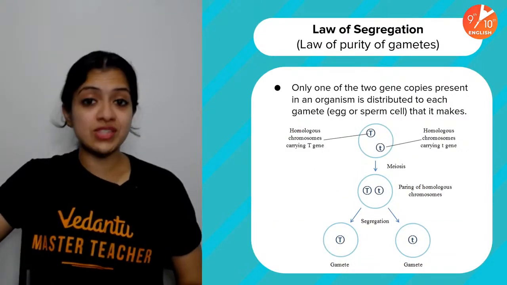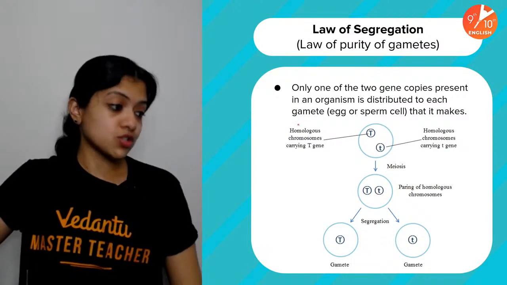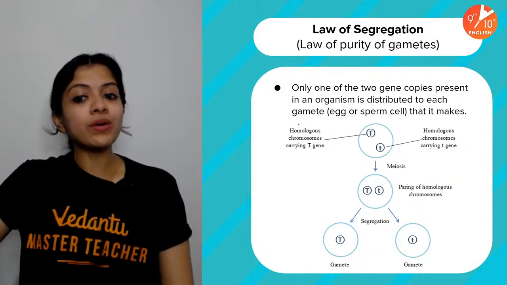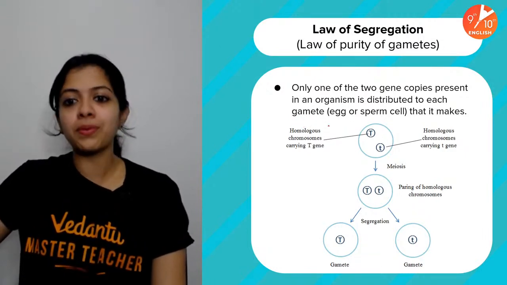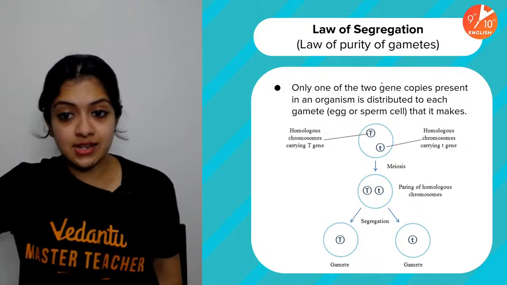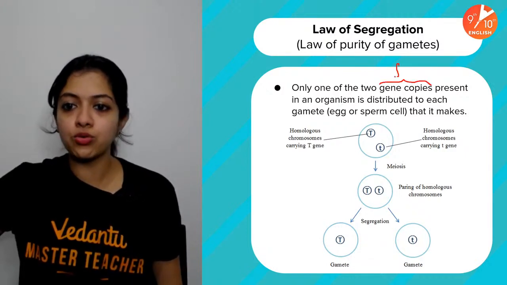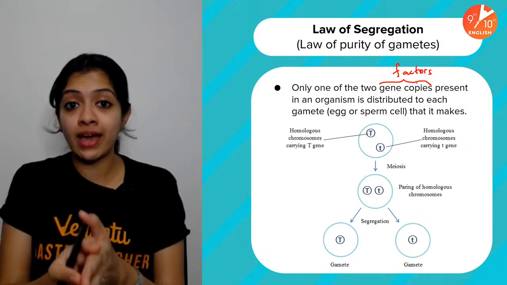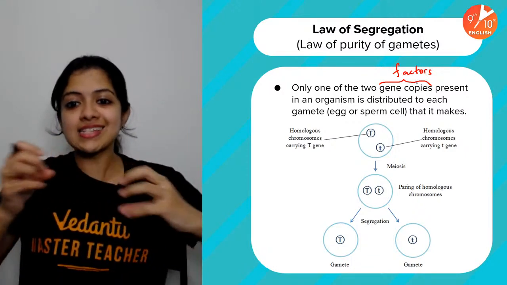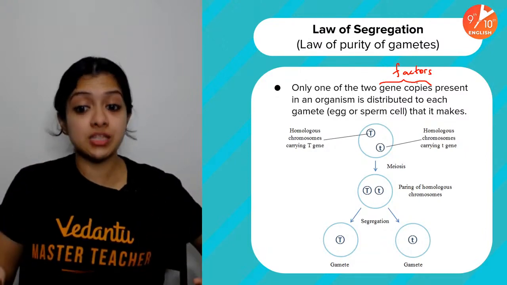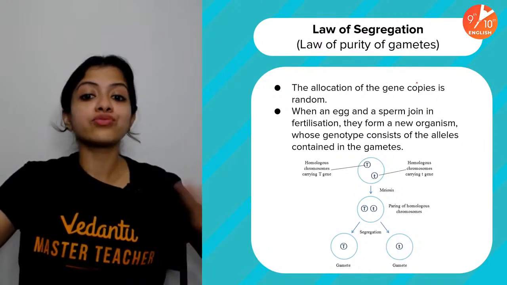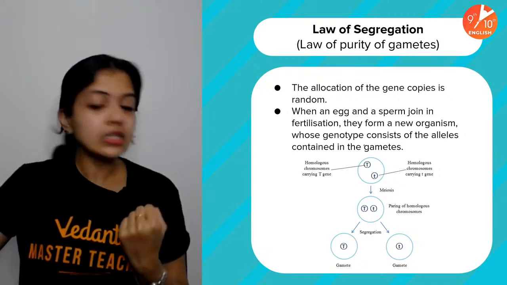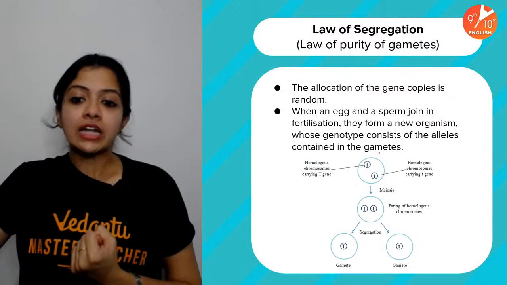Then coming to the law of segregation, which is also called the law of purity of gametes. According to this, only one of the two gene copies, or we can say only one of the two factors, present in an organism for a particular character is distributed to each gamete that it makes, and at the time of fertilization, they join together to form the new organism, the next generation's genotype.